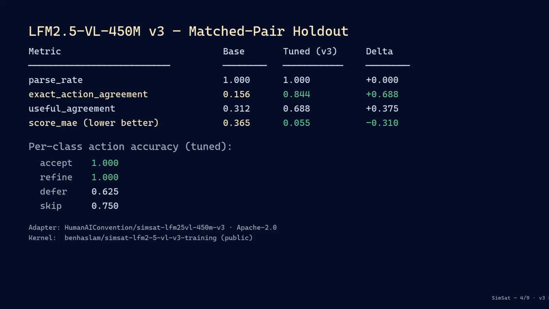We fine-tuned the LFM encoder with low-rank adapter on 165 operator-reviewed Sentinel-2 tiles. Base model exact action agreement on a balanced 32-row holdout was 0.156. Tuned, 0.844. That was a plus 68.8 points.